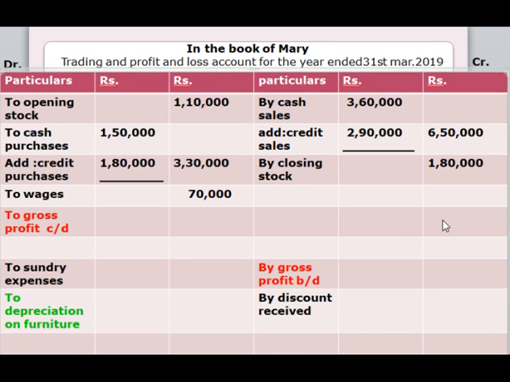And the next step is we have to add the amount of credit column which is higher than debit column, and the amount is 8,30,000, and we have to balance the same amount in debit column also, which is 8,30,000. For the calculation of gross profit, we have to less 8,30,000 with 1,10,000, 3,30,000 and 70,000, which will give you 3,20,000.